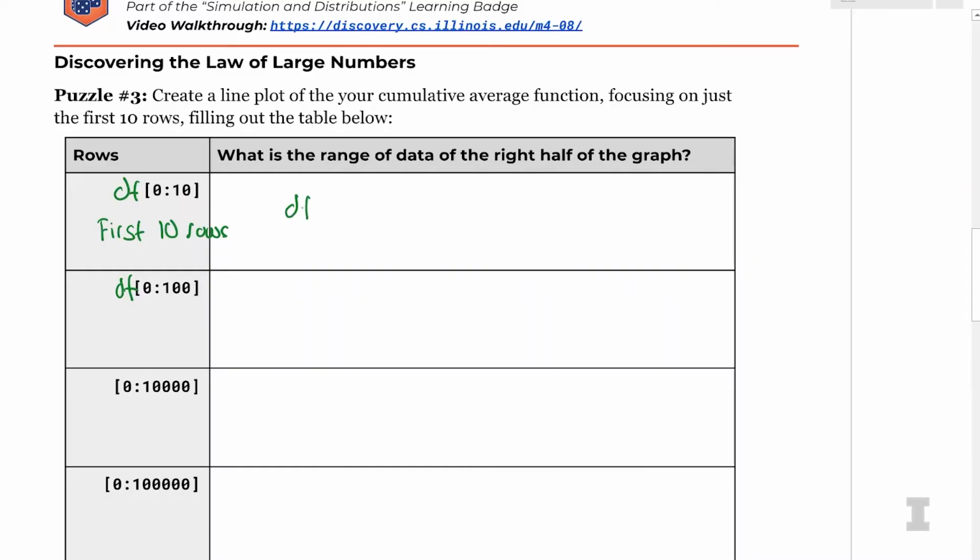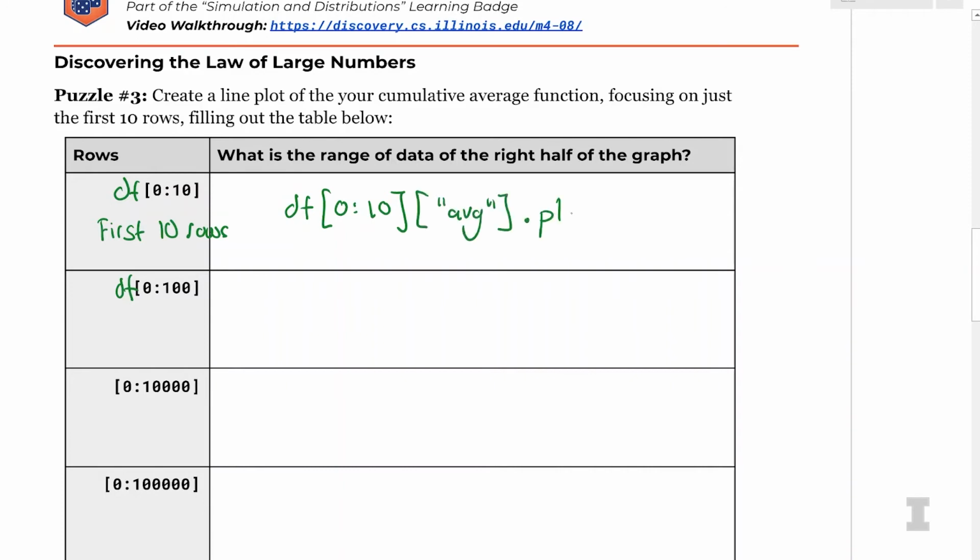So I'm actually interested in creating a plot of this data. So I want to see a line graph of where this average goes. I want to understand how this average works to see if we're actually getting closer to the expected value. Right. So what I want to do is I want to say df, and I want to just select the first 10 rows. So df 0:10, and then I only want to look at the average column.